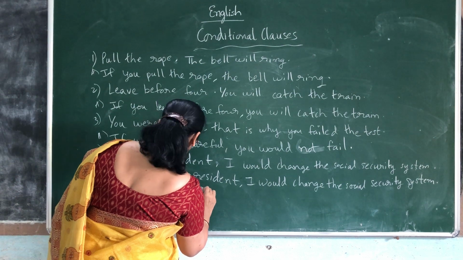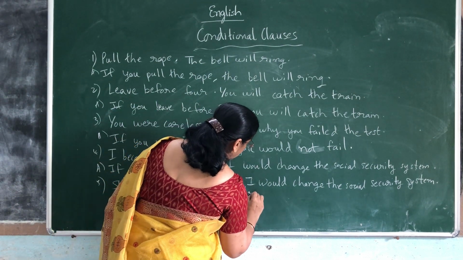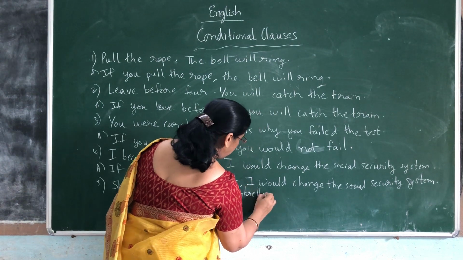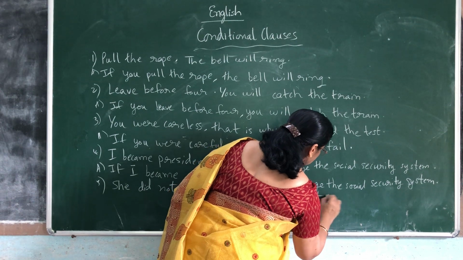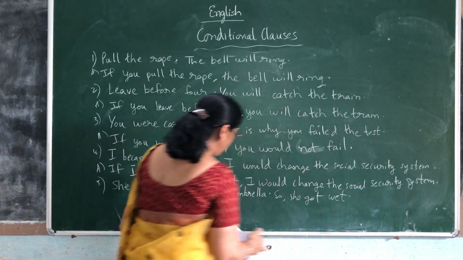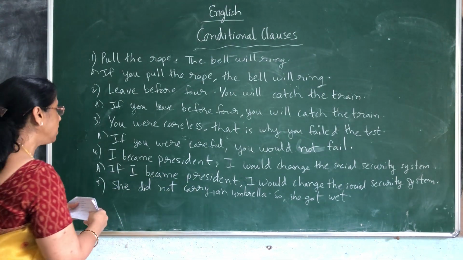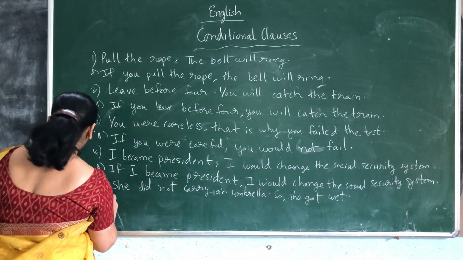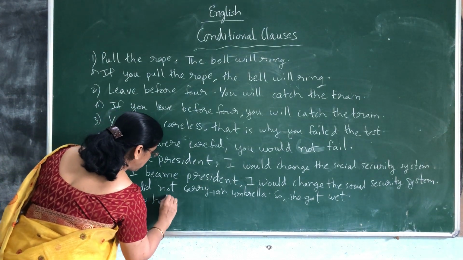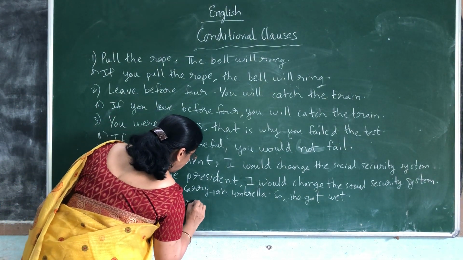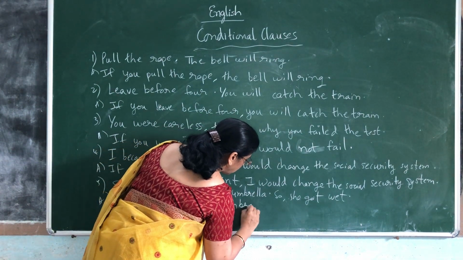She did not carry an umbrella. So, she got wet. So, what we can use if you want to put a condition because she did not carry, she got wet. You can simply say if she had carried an umbrella. What you can say, ma'am? If she had, this is the third type, see. If she had carried an umbrella,